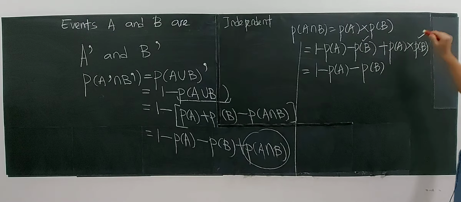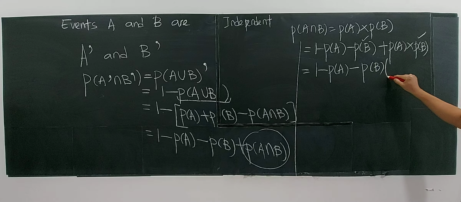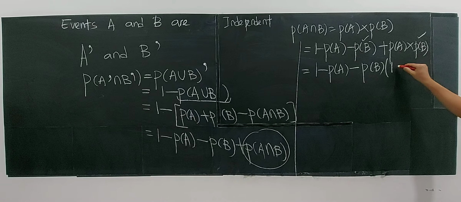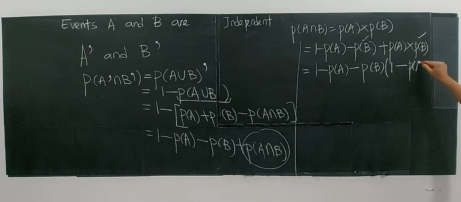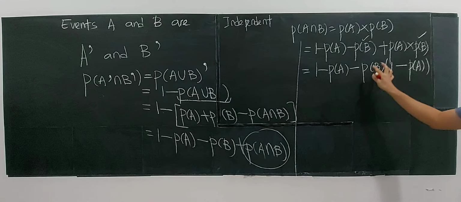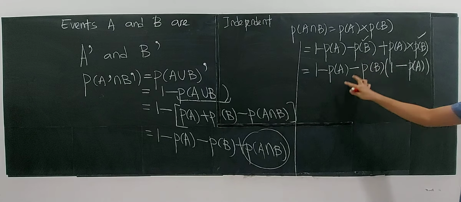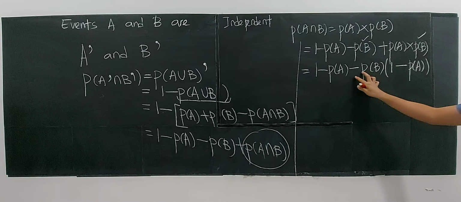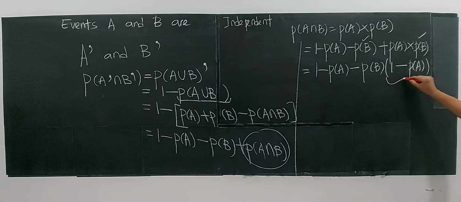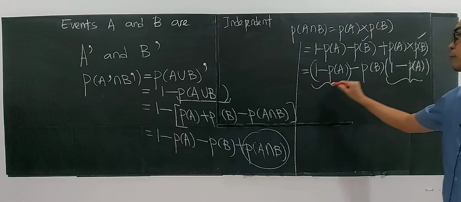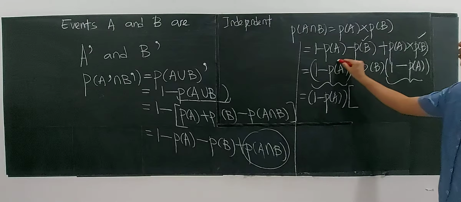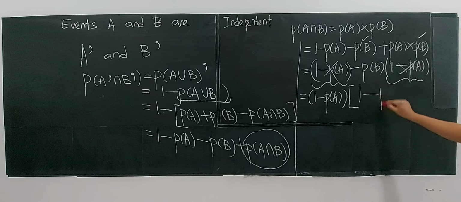When you factor out negative P(B), inside you have negative 1 here, and for the other term you have positive P(A), so negative P(B) multiplied by 1 minus P(A). Then you look at this and this, and you take out again. Play with algebra. So you take out P(A) ... inside you still have 1 minus P(B).